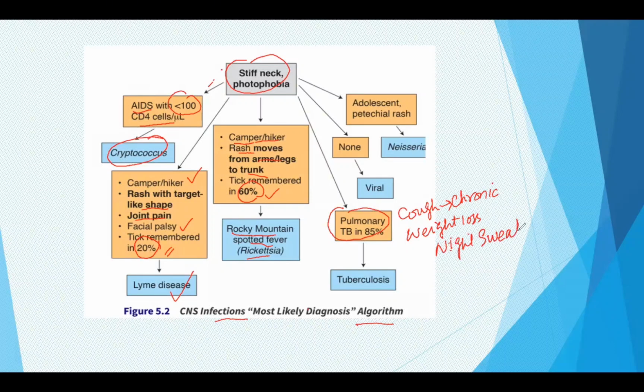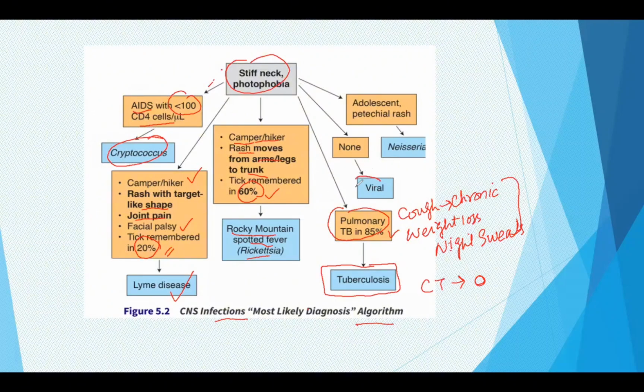All these are symptoms which indicate TB. So if a patient presents with stiff neck and photophobia and additionally has these symptoms, most likely he is suffering from meningitis because of tuberculosis. When we do a CT scan of such a patient, we may get a ring-enhanced region on the CT scan.